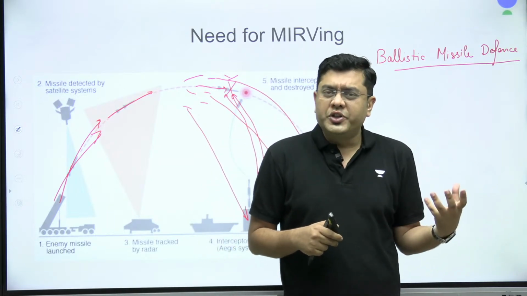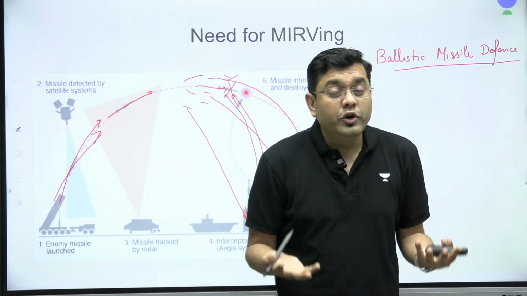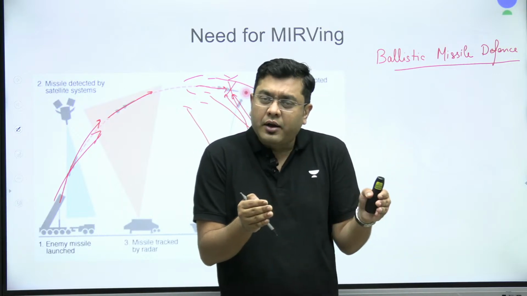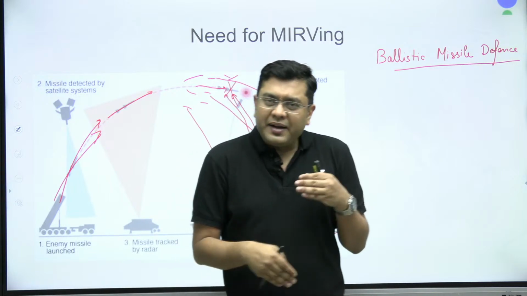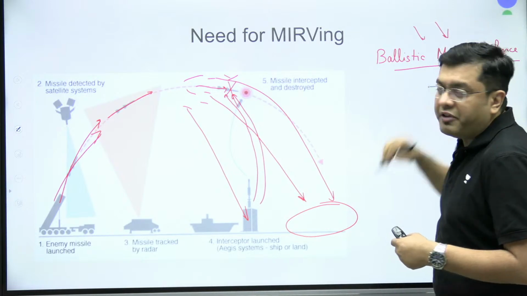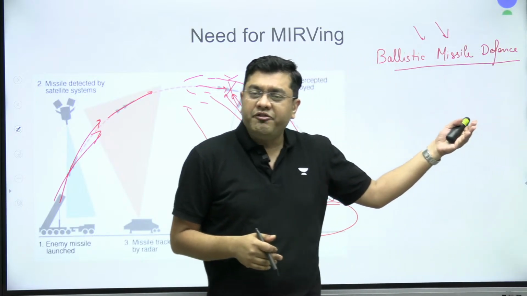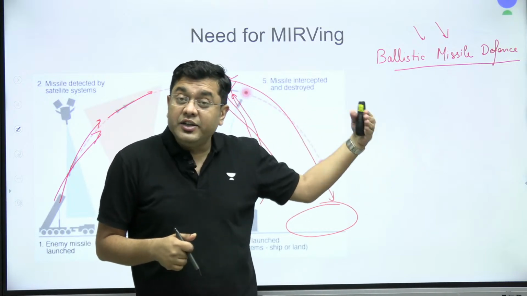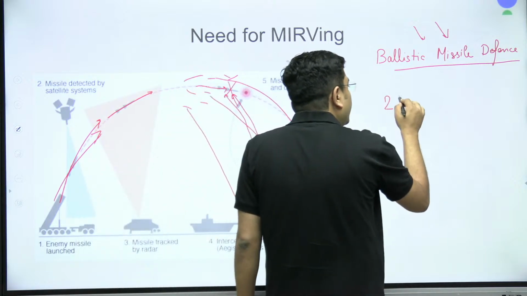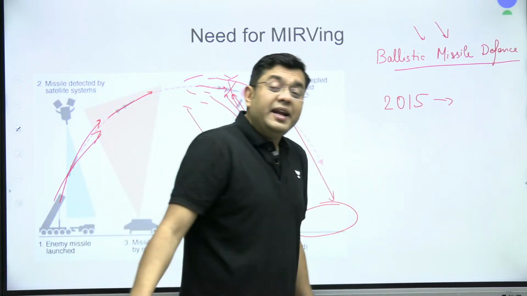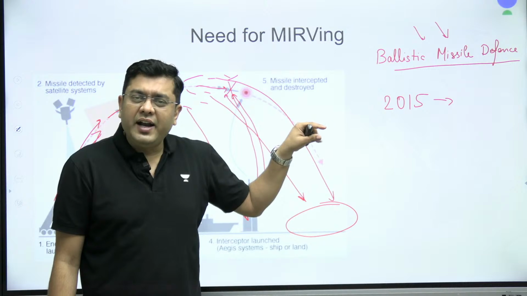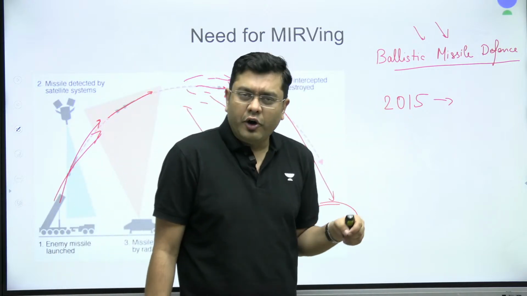That was the discussion in the global strategic centers and circles that China is going to be the next superpower. Now, China initially did not have very credible missile tech, but ever since the 1980s, China also started working on the ballistic missile defense program. Initially, it was marked by failures, but later on, it did achieve a significant degree of success. Then in 2015, China also declared that it had achieved the MIRV technology with the help of the deployment of multiple warheads in the Dongfeng 5 series of missiles.